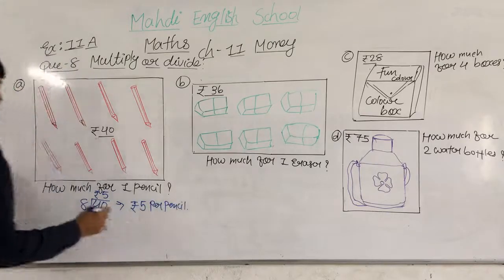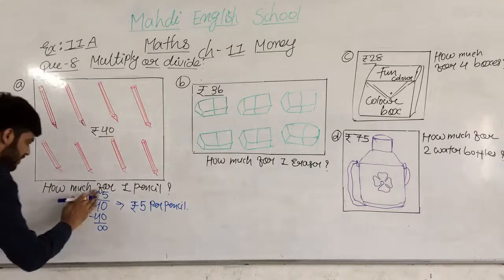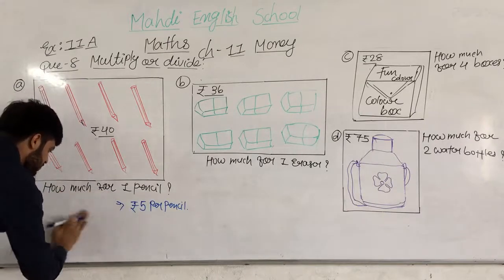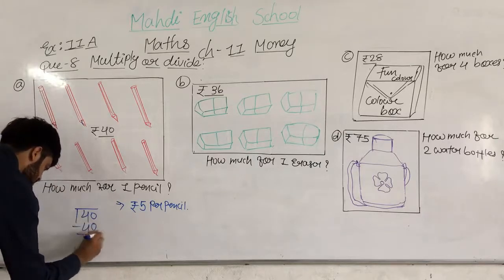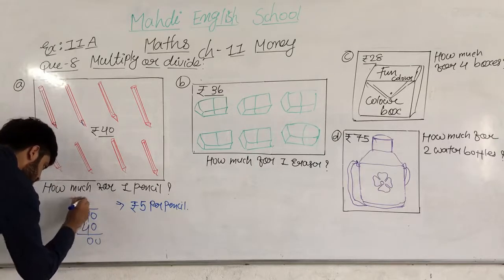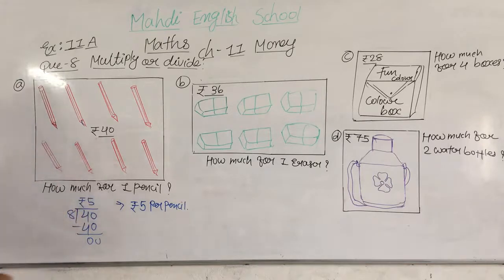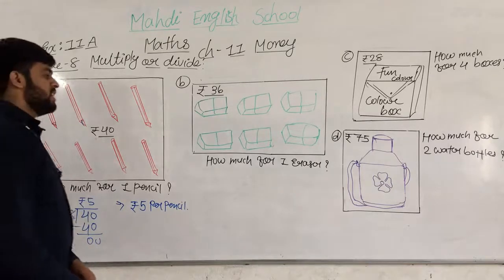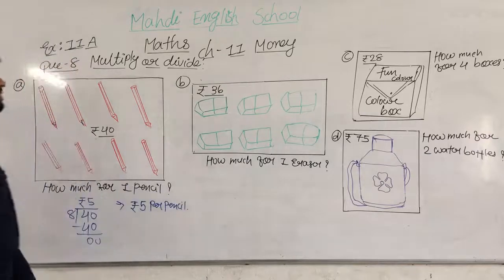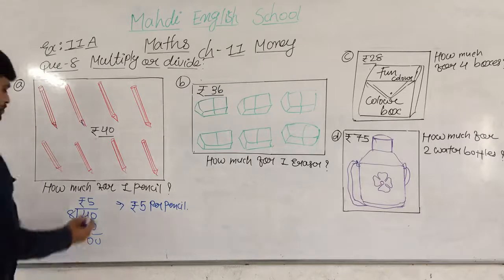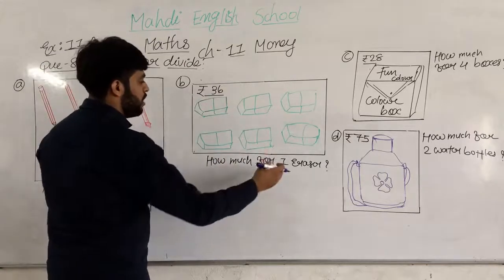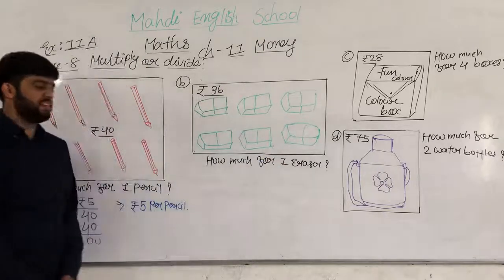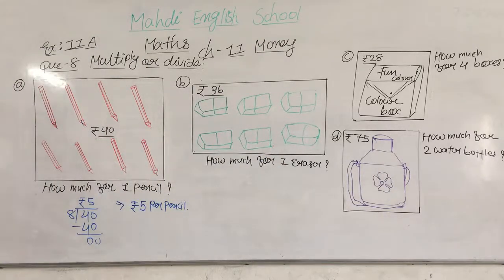So you have to note down the answer in your book, all my dear students. Do fast with me. Note down with me here. Then after that we move on to question number B. How much for one eraser? First of all we have to check the price of the eraser and divide, and then we find the price of one eraser.